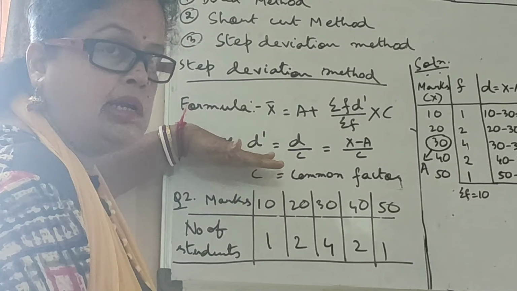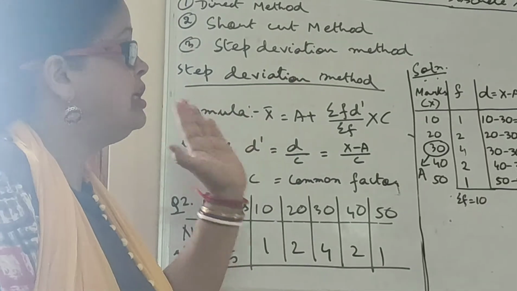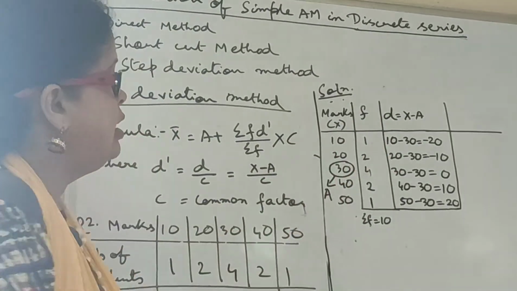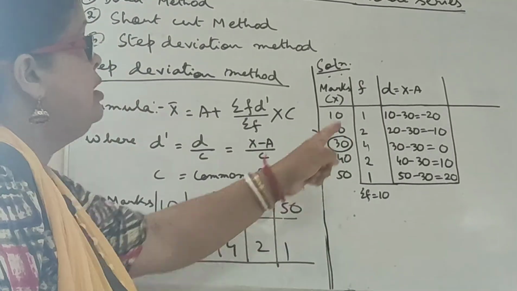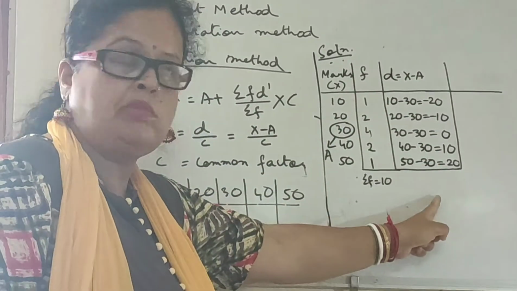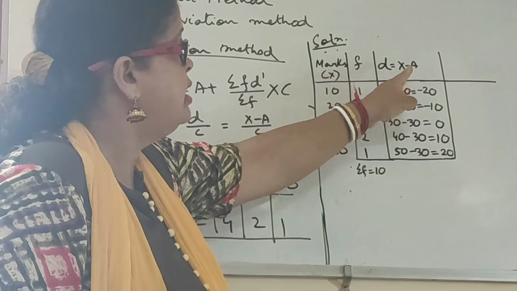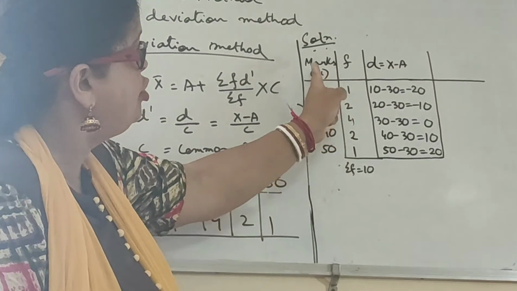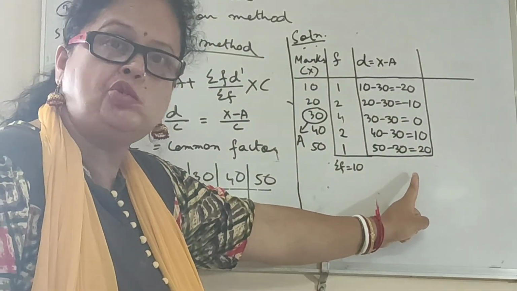What do we have to do first? We have to find d. To find d, the same method, see the solution over here. The assumed mean I have taken as 30, and d, as I have already shown in my previous solution, is x minus a. So in each case I have subtracted this 30 from each value, and this is the d over here which I have already shown to you.